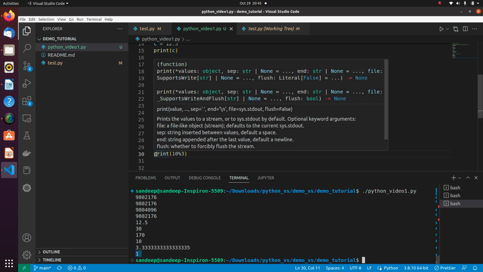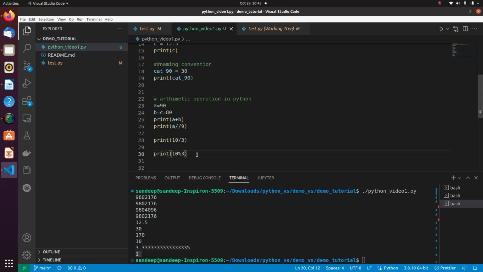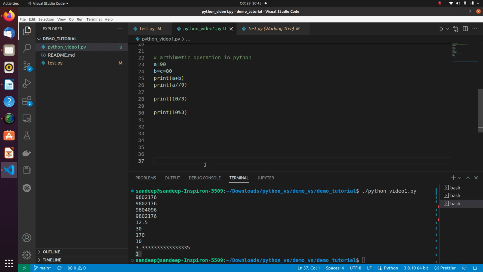Let me do the same thing with 12, and let's see what the output is now. So here you can see the output is 0. Whenever 12 is divided by 3, the remainder is 0. So this is how we can find the remainder in Python.